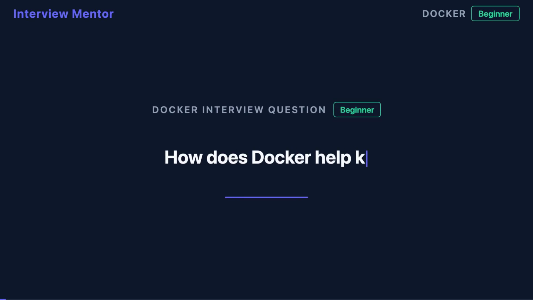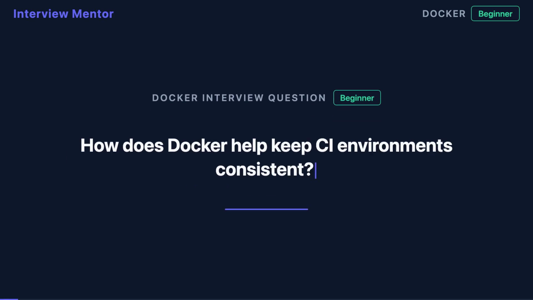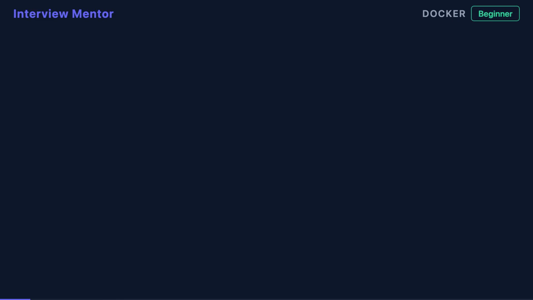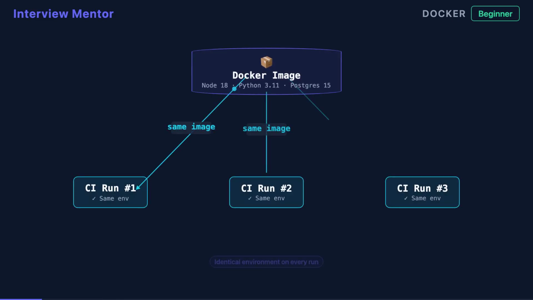Your build passes locally but breaks in CI. Docker was designed to fix exactly that. Every time your CI pipeline runs, Docker spins up a container with the exact same tools, libraries, and runtime versions.